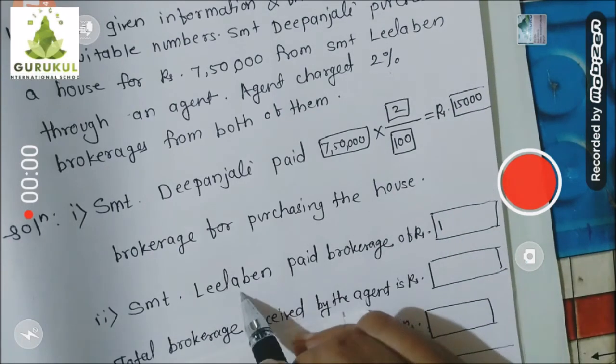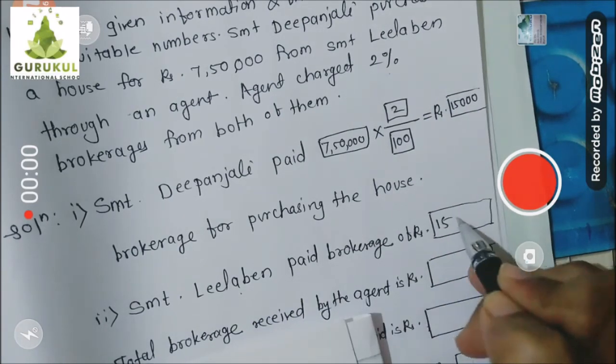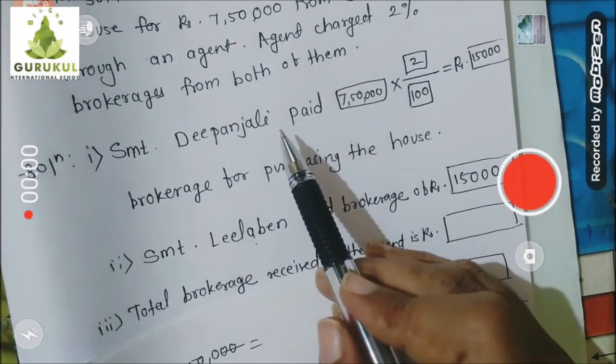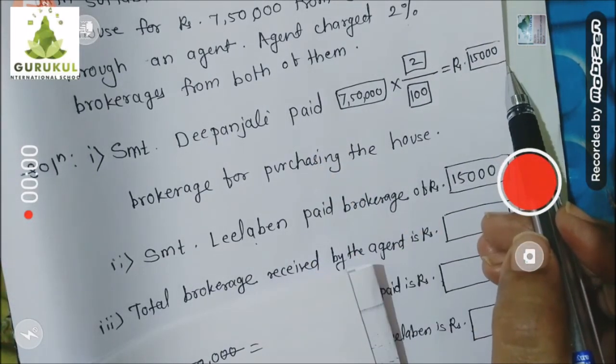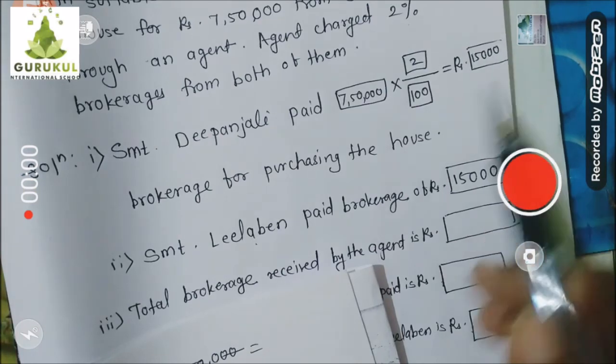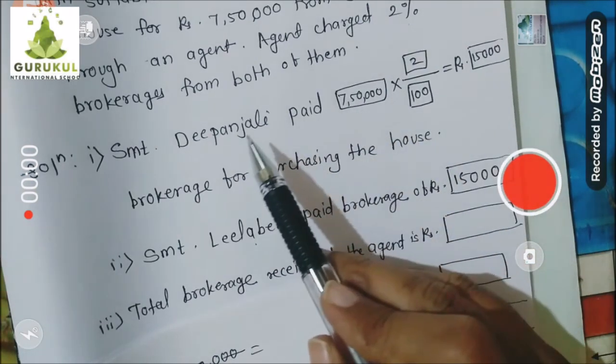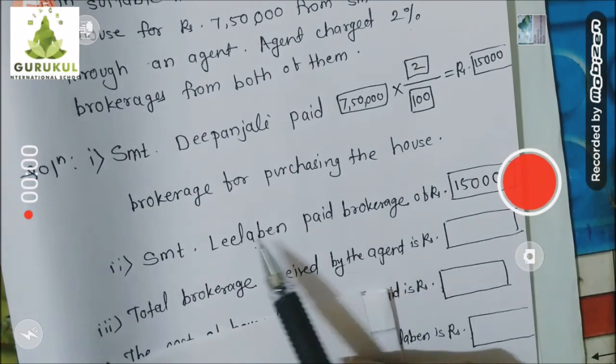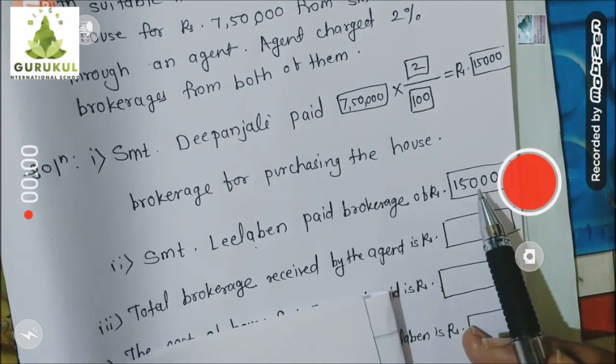So I am writing Leela Ben paid brokerage 15,000 rupees. Now Deepanjali will pay 15,000 rupees to the agent. Sorry, not broker, it's an agent. Leela Ben will also pay 15,000 rupees to the agent.